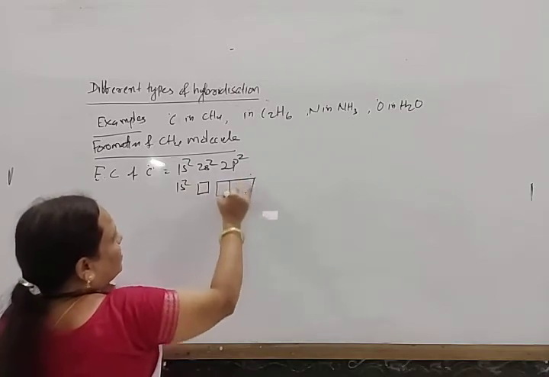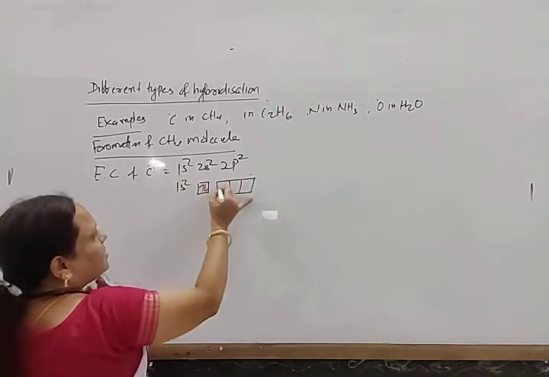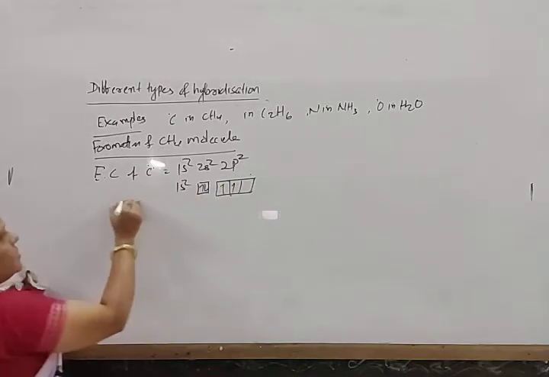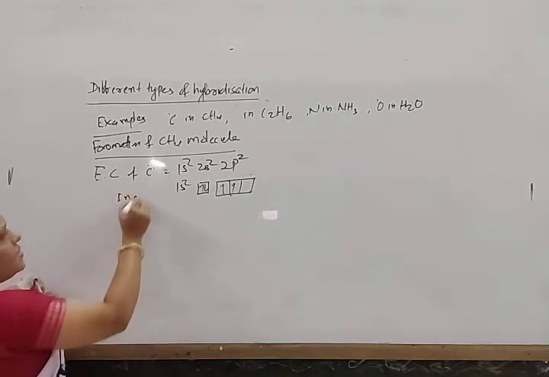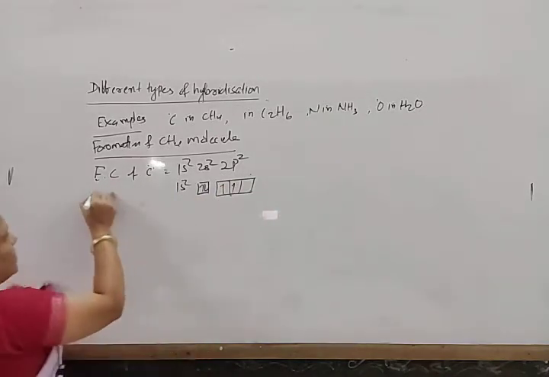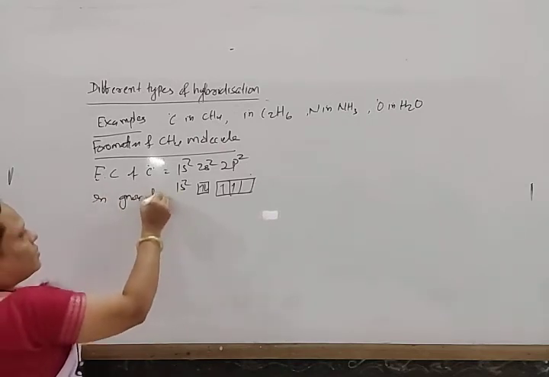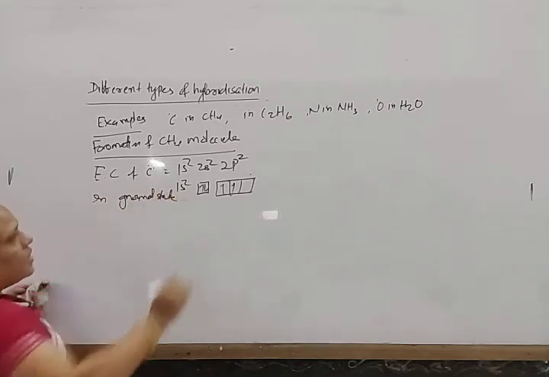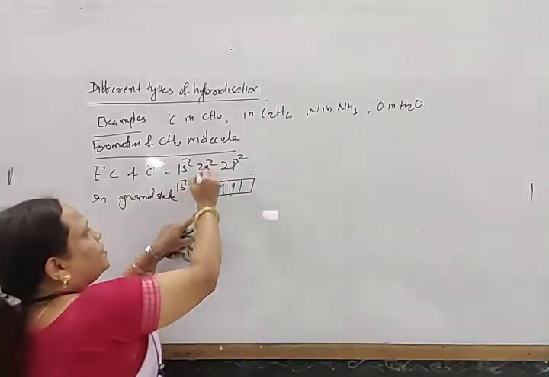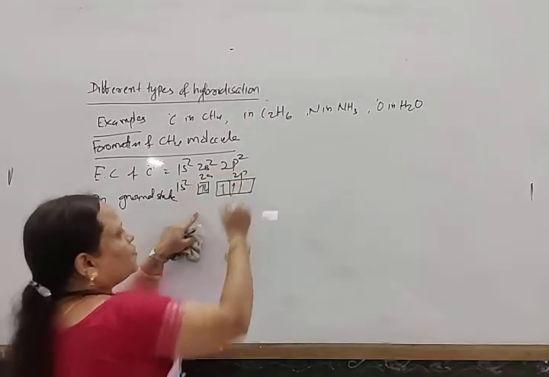This is the ground state. The ground state configuration is 1s2, 2s and 2p.